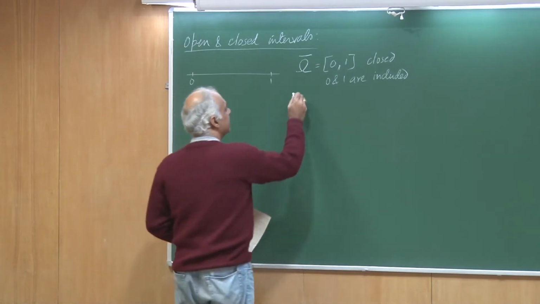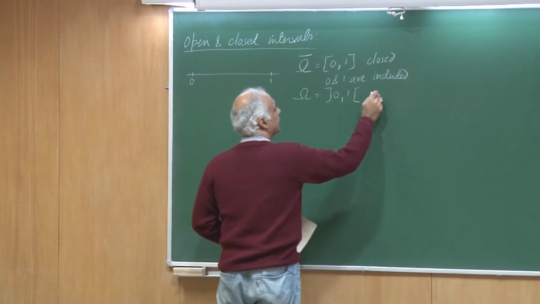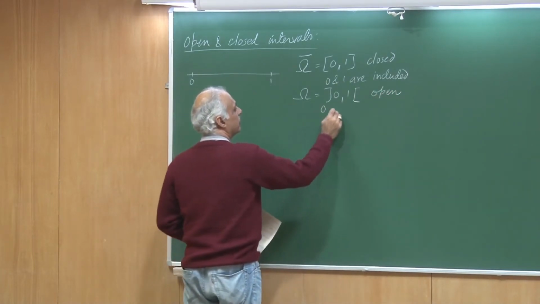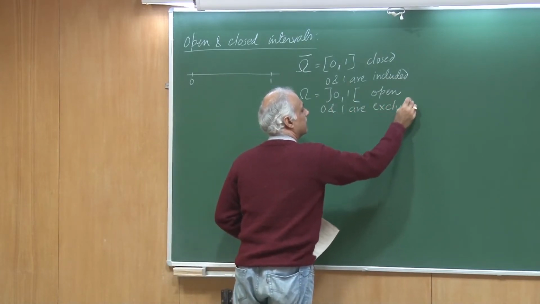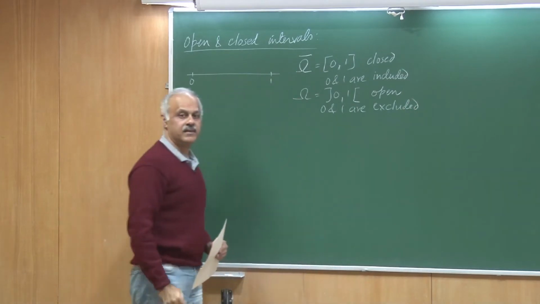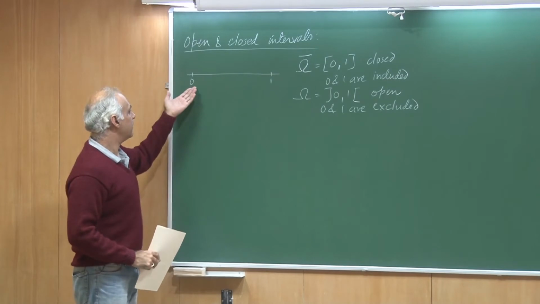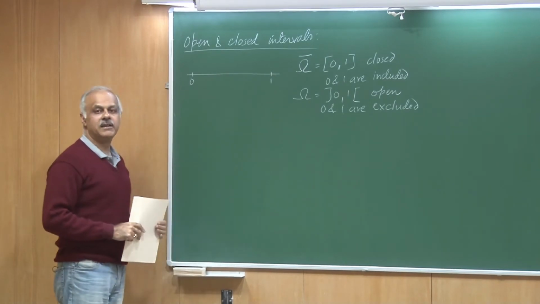On the other hand, I could talk about an open interval wherein 0 and 1 are excluded. So 0 to 1 is just an example. This could very well have been A to B, and I can also generalize this in multiple dimensions.